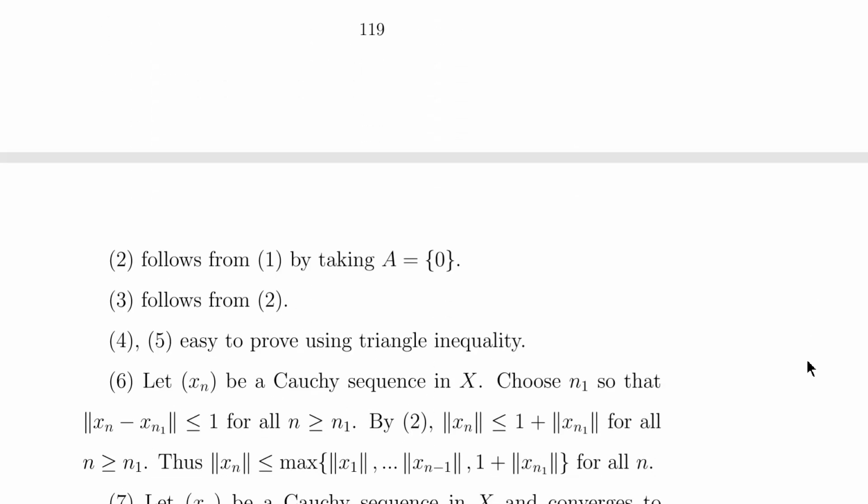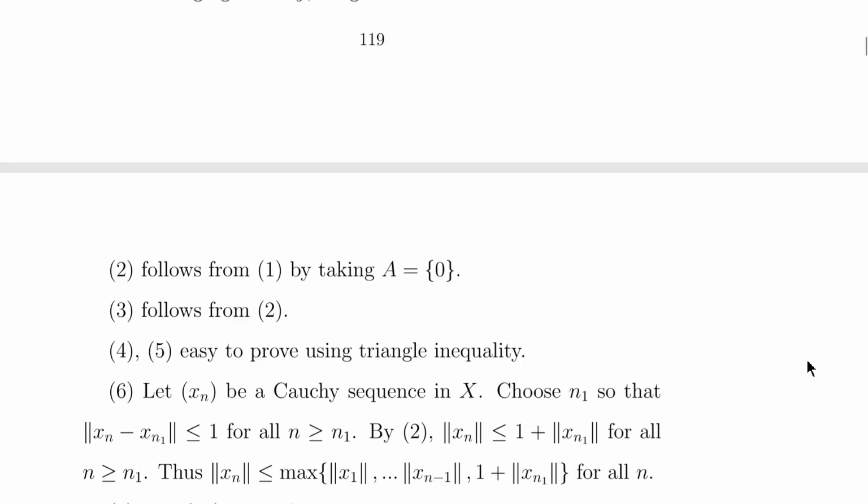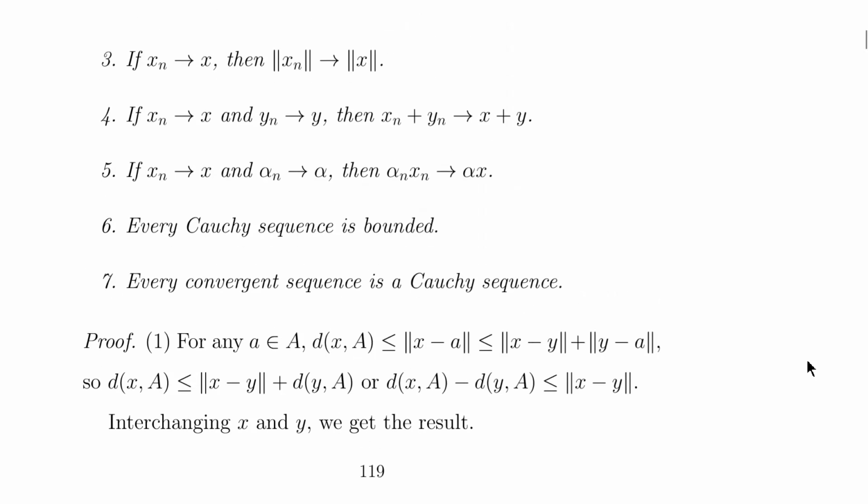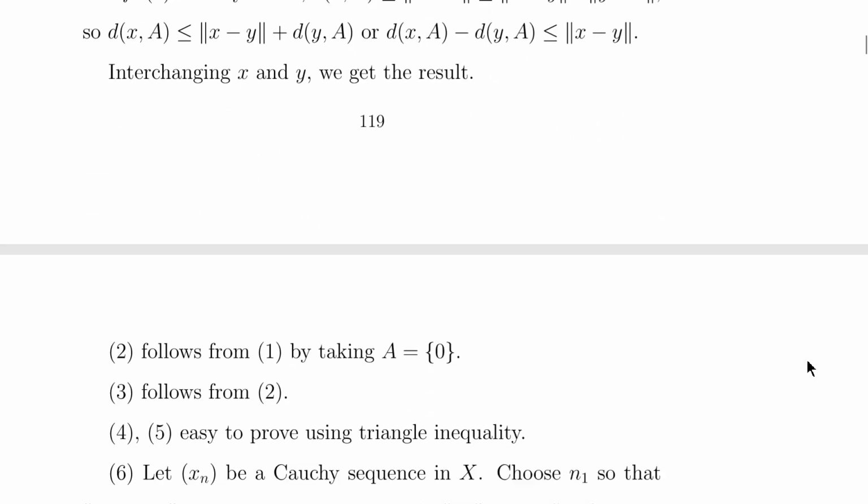And similarly, the second will follow from the first by taking the set to be the zero set, having the element 0. And the third follows from the second. And similarly, using the triangle inequality, it is easy to prove the fourth and the fifth. Now we prove the sixth.